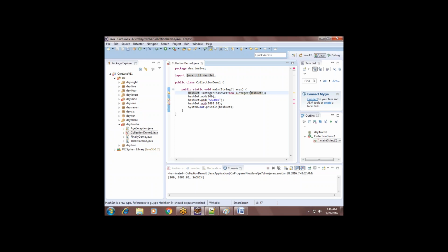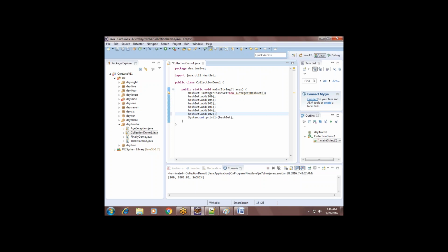Okay, let me add 100. I will add 105. I will add 103, 102. I will add some more: 102, 103, 101, 104.